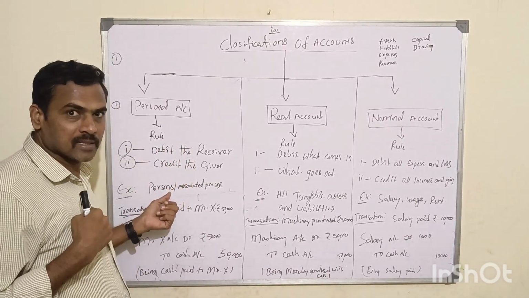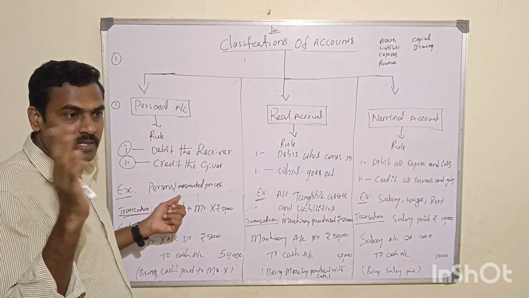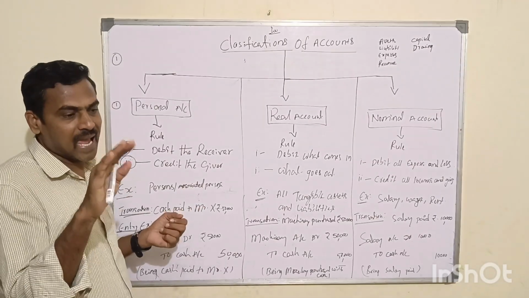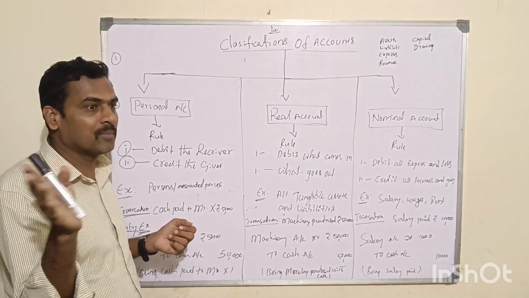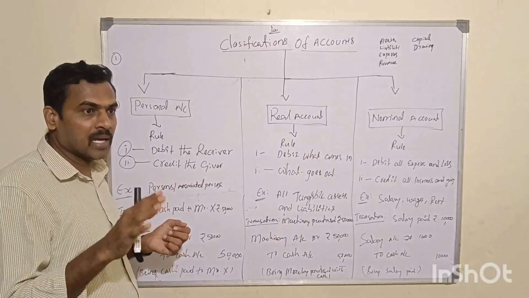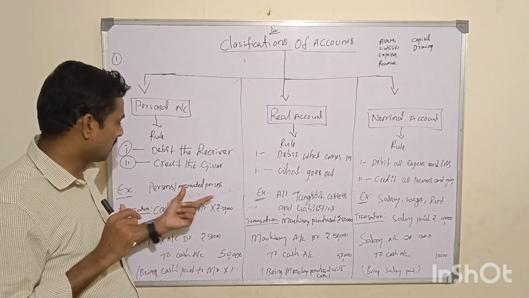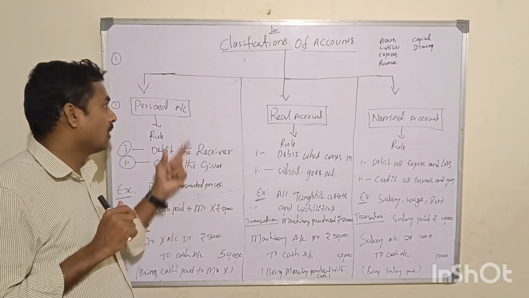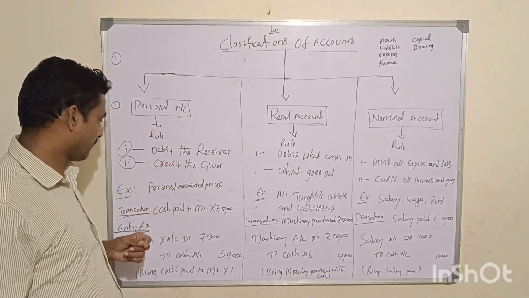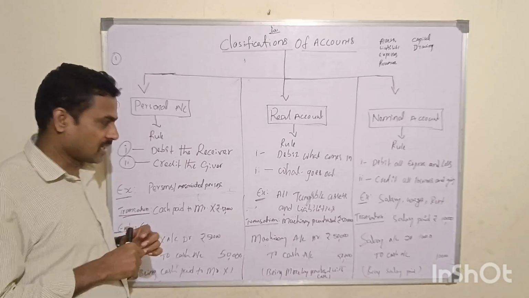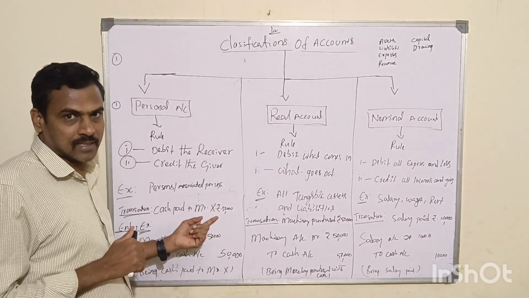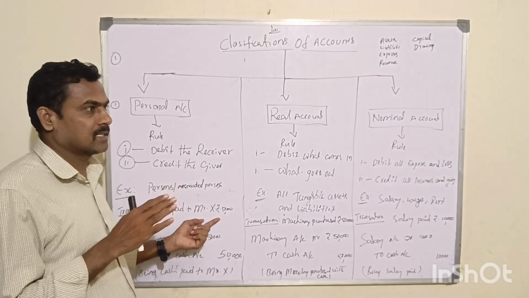For example, persons. It can be any person: XYZ, Rama, Sita. Associated persons, for example, X and Sons Limited Company, or B and Sons Co Limited Company. All these fall under personal account, right? I'll talk about examples. Cash paid to Mr. X.